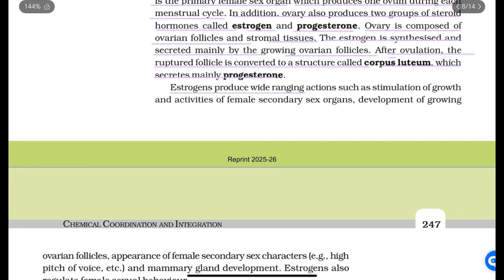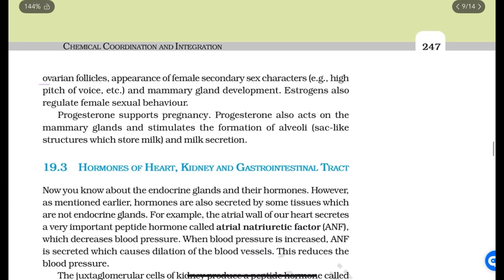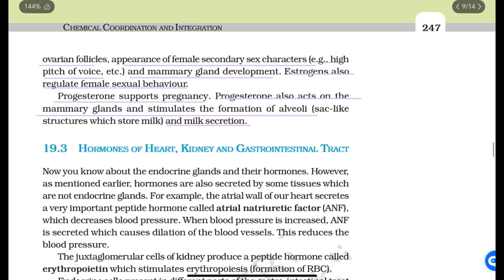Estrogens produce wide-ranging actions such as stimulation of growth and activities of female secondary sex organs, development of growing ovarian follicles, appearance of female secondary sex characters, high pitch of voice, and mammary gland development. Estrogens also regulate female sexual behavior. Progesterone supports pregnancy. Progesterone also acts on the mammary glands and stimulates the formation of alveoli and milk secretion.